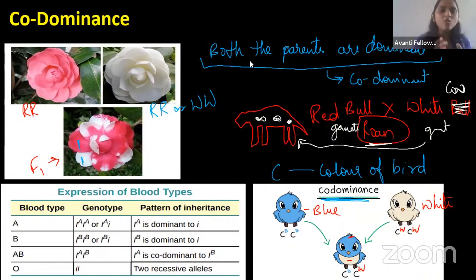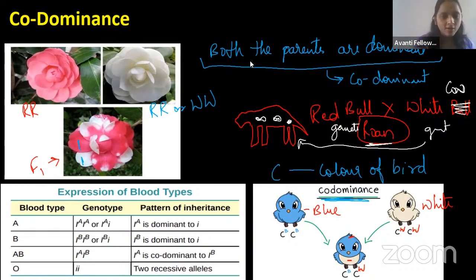That is due to the codominance. What is happening here? The allele giving the black color is dominating, whereas the allele giving the white color is also dominating. Both of them are expressed together. We can't differentiate whether only one is dominant. So here black is dominant, and white is also dominating. So we call it codominance, right guys? So black color also we will get, and the white color also we will get.